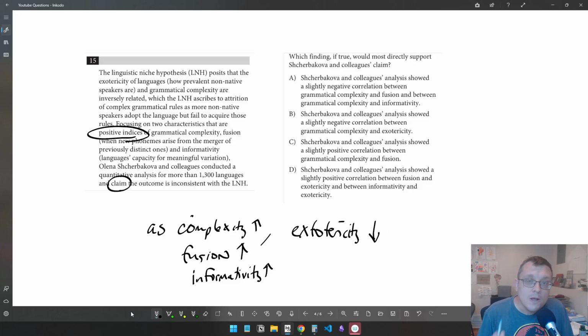We need to show the opposite in our answer. We need to show a direct relationship, probably, right? As these go up, exotericity goes up, or vice versa.